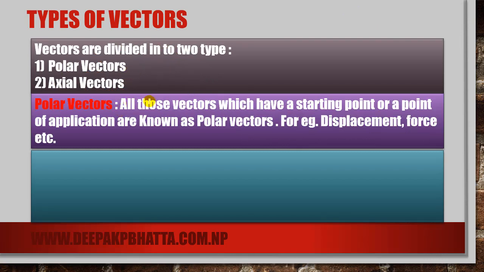Polar vectors are those vectors which have a starting point. Let us say this is a starting point or a point of application. They are known as polar vectors. For example, displacement, force, etc. are polar vectors. They have a point as well as a direction, this type of vectors which move in a straight line, okay, they are called polar vectors.